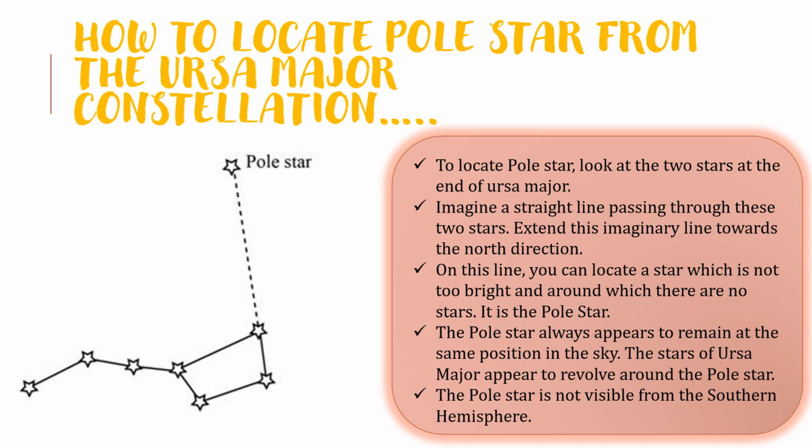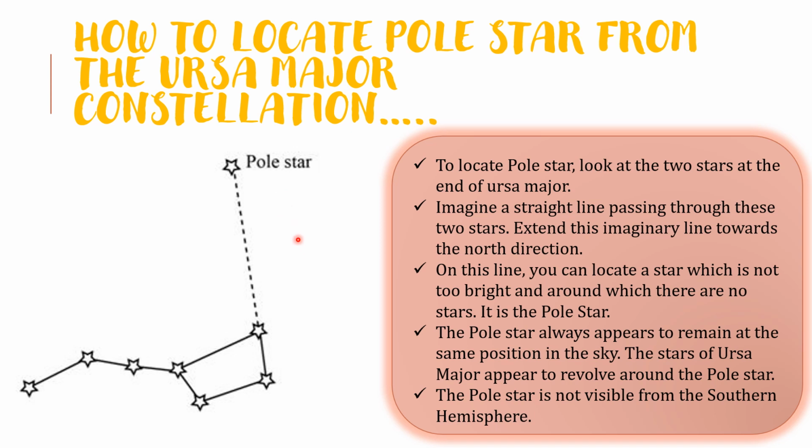How to locate the pole star from the Ursa Major constellation. To locate the pole star, look at the 2 stars at the end of the Ursa Major. This is the Ursa Major, 2 stars at the end of it. Imagine a straight line passing through these 2 stars. Extend this imaginary line towards the north direction. On this line, you can locate a star which is not too bright and around which there are no stars. It is the pole star.